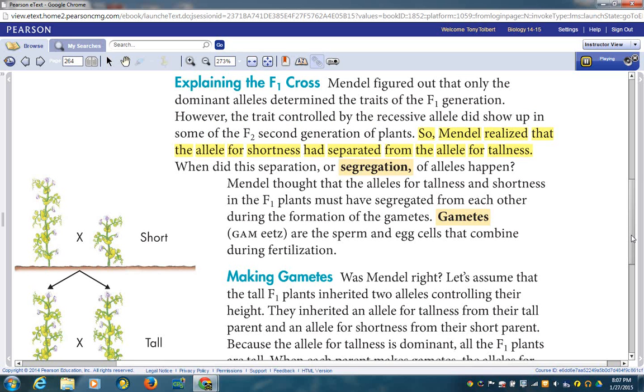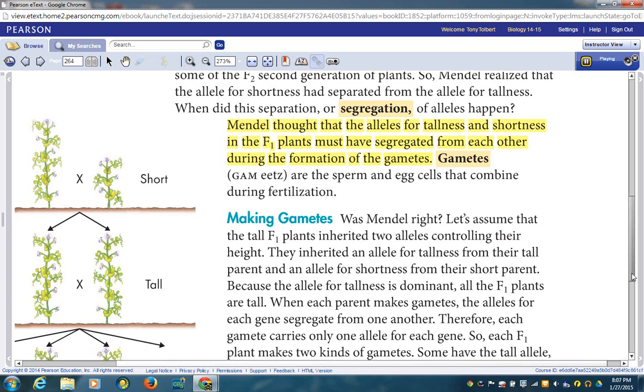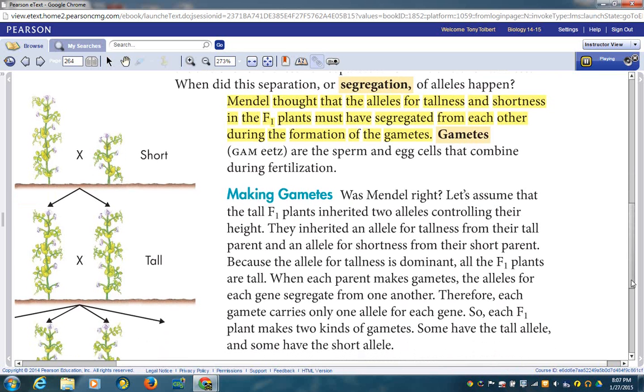When did this separation or segregation of alleles happen? Mendel thought that the alleles for tallness and shortness in the F1 plants must have segregated from each other during the formation of the gametes. Gametes are the sperm and egg cells that combine during fertilization.